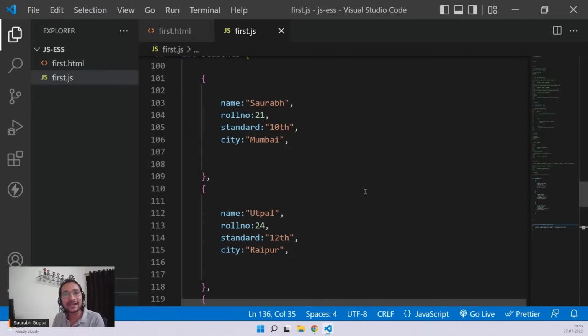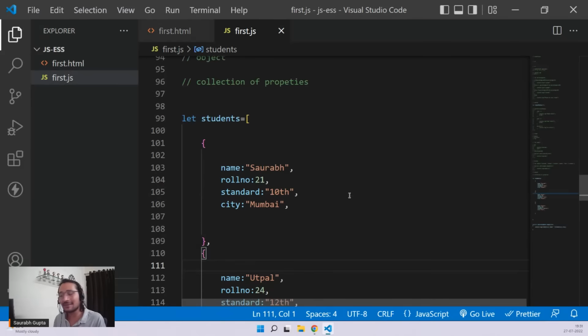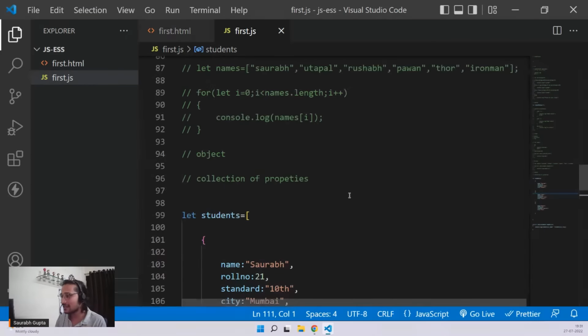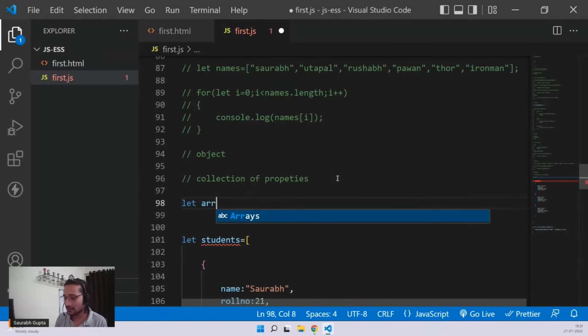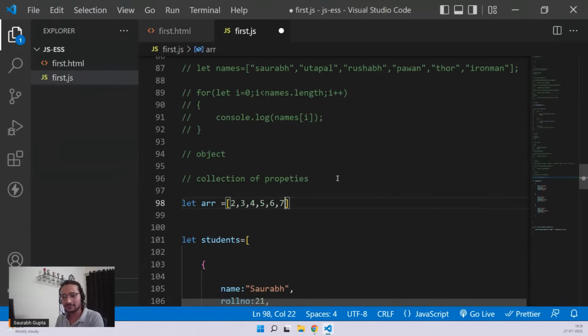Classes are used to create references for objects. They are not going to do anything in the array case. Even if you create a class and create 10 objects, you still have to store it in an array. So classes are not the solution for array sizing. Is that clear, Chetan? Okay. And in JavaScript, arrays don't have fixed size. You create array, you pass n number of elements, because you can see when we create array, we don't give any size to it. Just pass n number of values, 2, 3, 4, 5, 6, 7, whatever values you want. Is that clear, Chetan? So here you don't have fixed size.